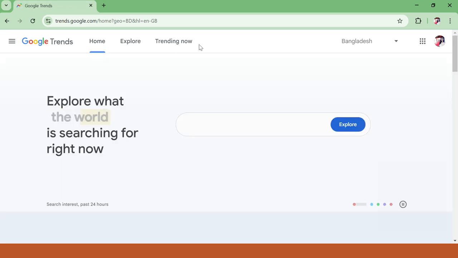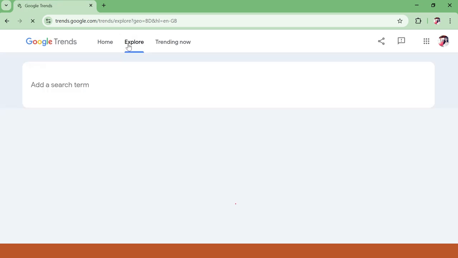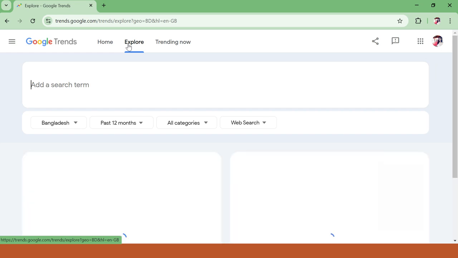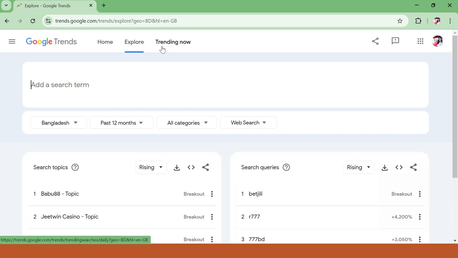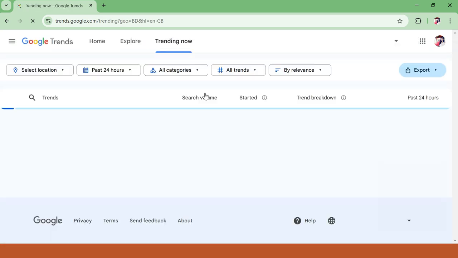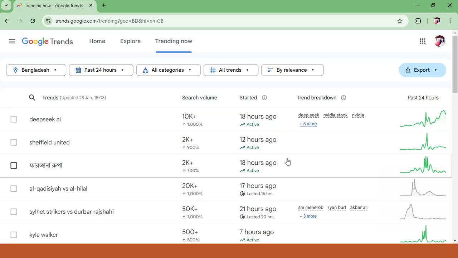I hope you understood the basics of how Google Trends is used. The best part is you can download the data, you can use it for any R&D research.